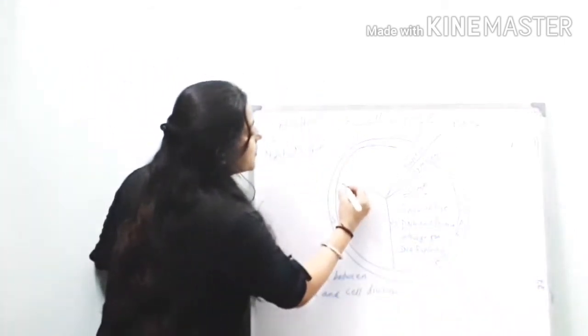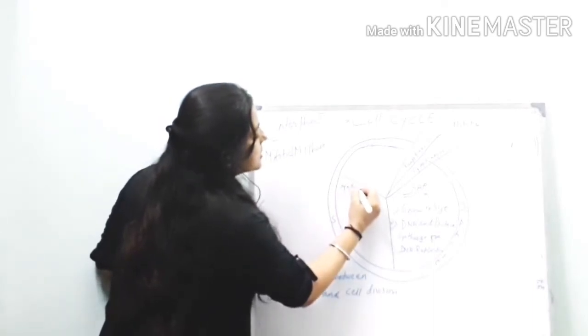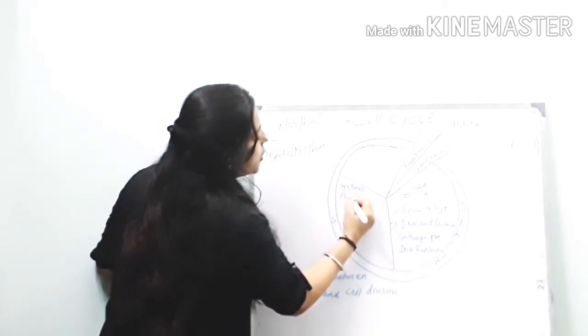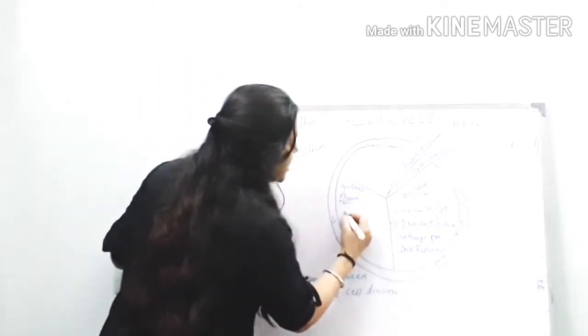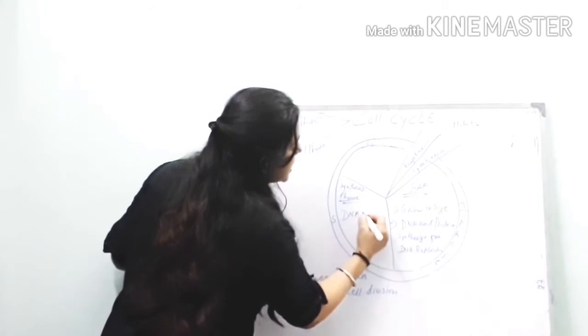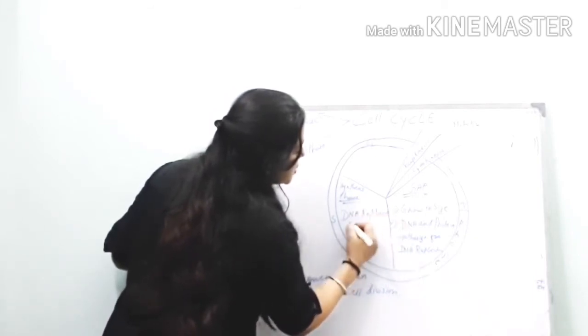Now this is the S phase or synthesis phase. What happens in the synthesis phase? DNA replication takes place. DNA replication occurs.